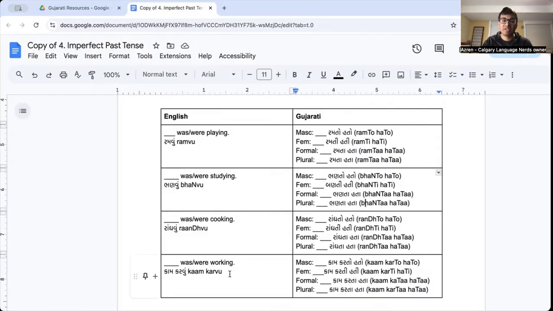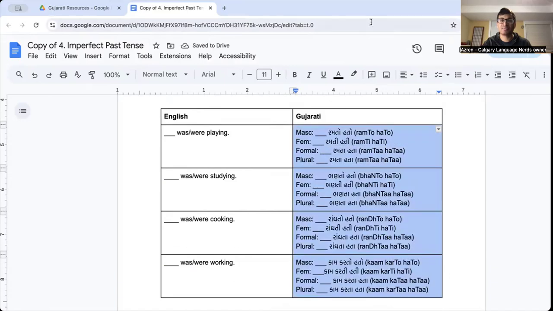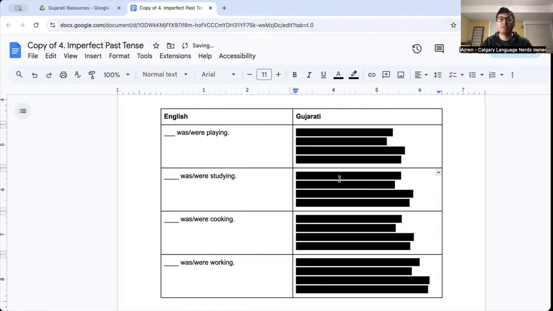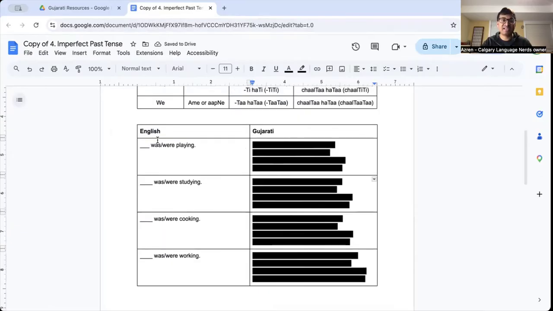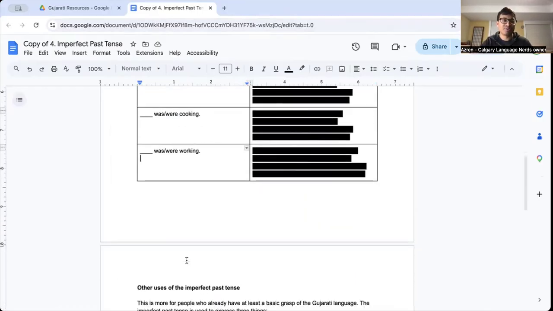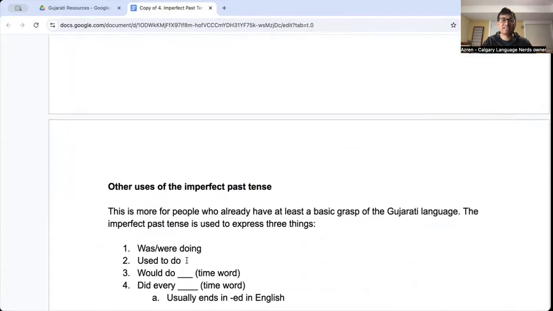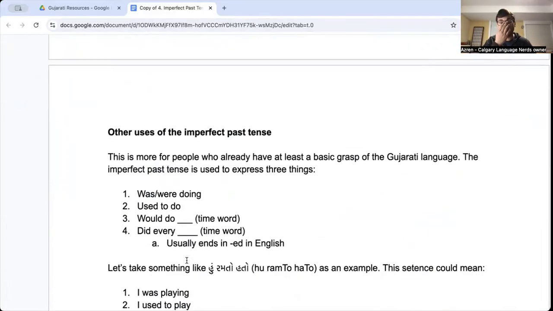Okay? Now, we're going to do a little bit more here, but we're going to point out something very important. So let me block these out first. Okay. So the imperfect past tense, as we've talked about a second ago, it's all these was or were doing, ongoing actions. That's only a half truth. The imperfect past tense is used for 4 different things, right?